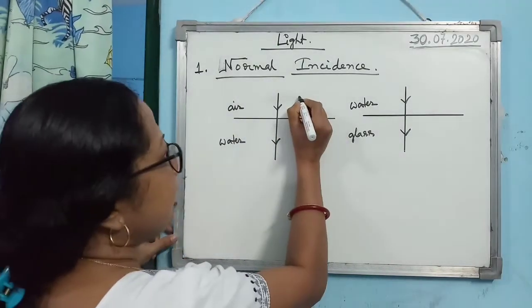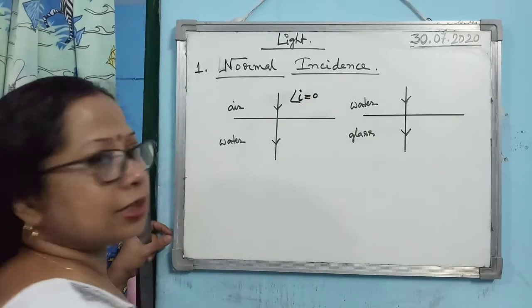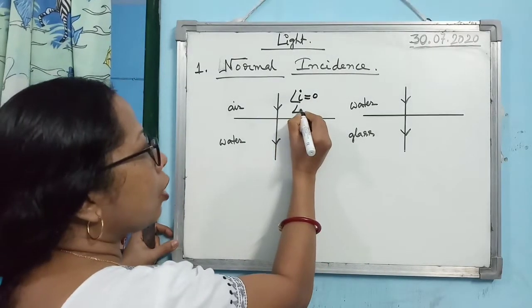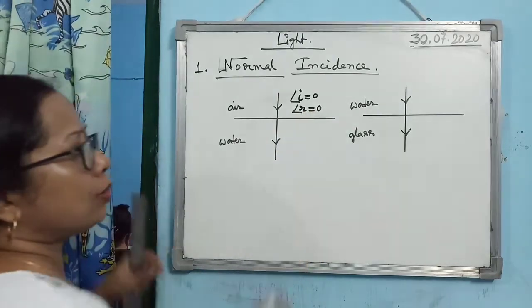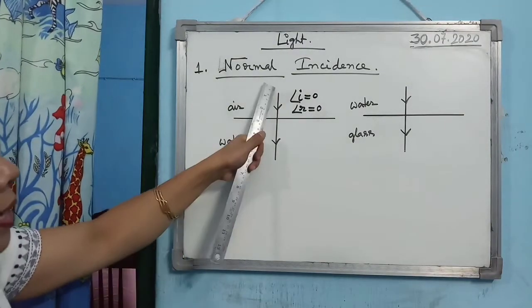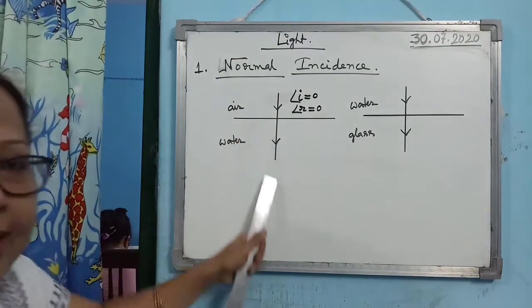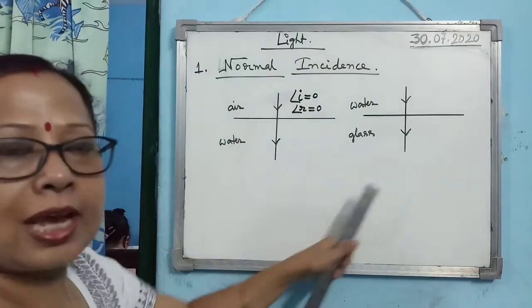So in this case, the angle of incidence is how much? 0. So according to the laws of refraction of light, what will be the angle of refraction? 0. So what will happen? The light ray will not bend from its path, which means refraction will not take place.